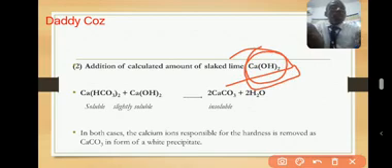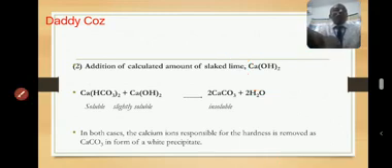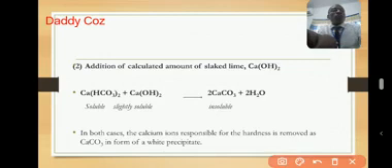But if you add it in a calculated amount into the temporary hard water, it can react with that calcium hydrogen carbonate, and it will precipitate it out as insoluble calcium carbonate. Can you see? Insoluble.